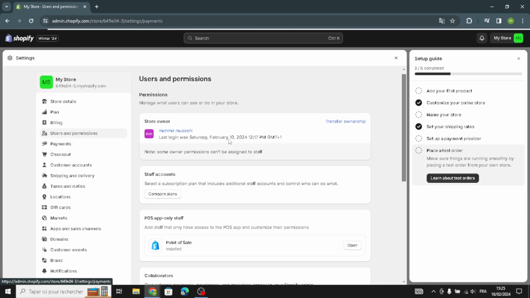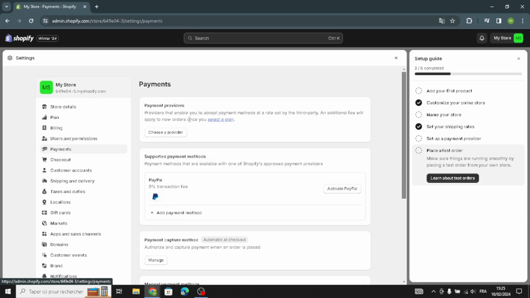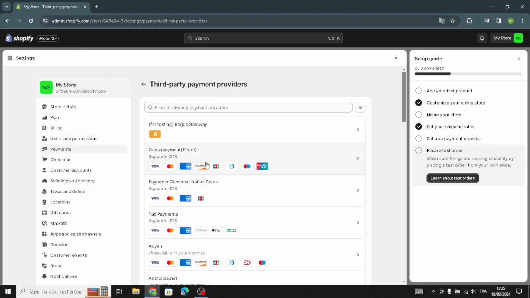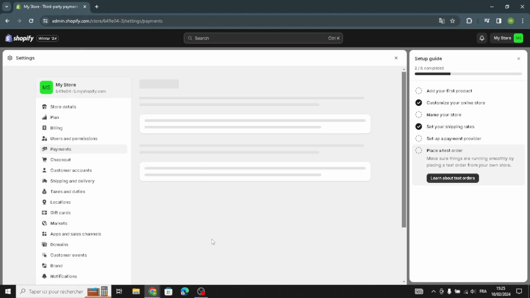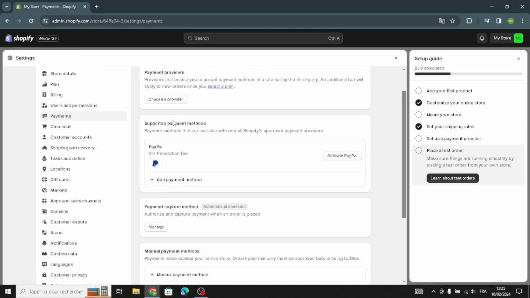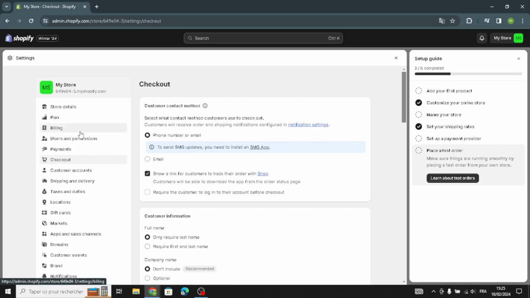Now let's move on to the payments. As you see, you can choose a provider, providers that enable you to accept payment methods at a rate set by the third party. An additional fee will apply to new orders once you select a plan. So like this you can choose a provider. Okay, now let's move on to the next section, the checkout.